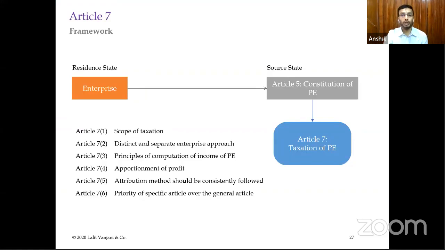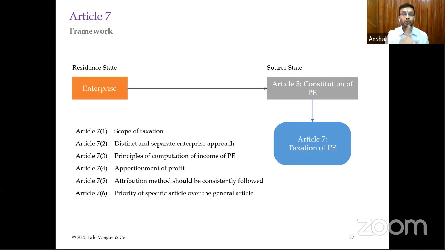Now coming on to Article 7. This is the Article which says that once a PE has been determined, has been held to be existing in the source country, then what? Then Article 7 talks about taxation of business profits. So what is the scope of taxation? There has to be a distinct and separate enterprise approach. We'll cover everything one by one.